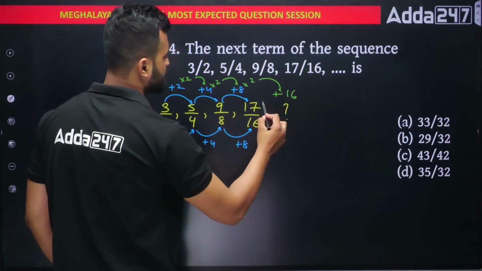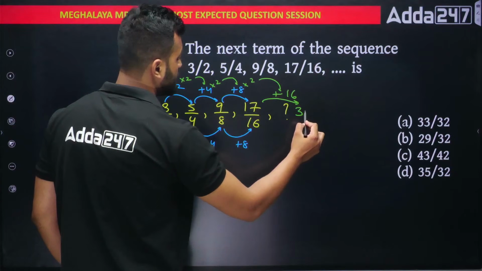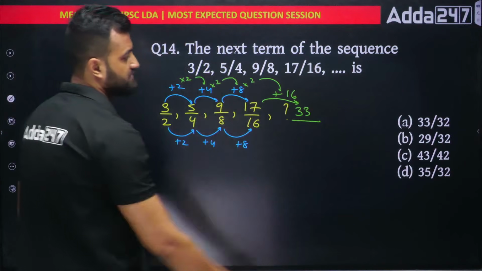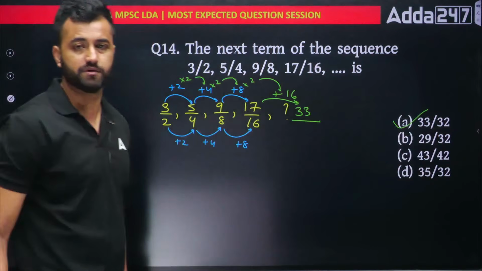So just add 16 out here. So 17 plus 16 would be 33. I can see only one option, 33. So that option is the right answer. But I'll solve it for you.